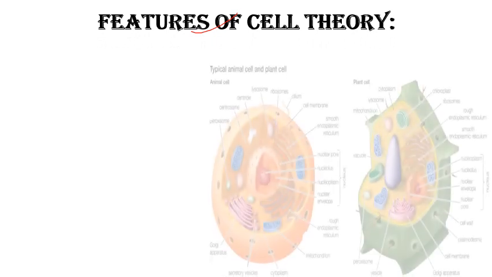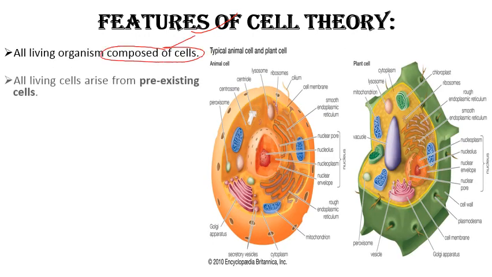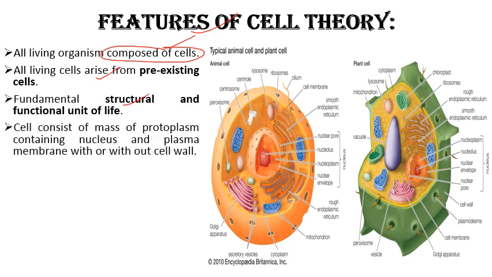Next, features of cell theory. All the organisms are composed of cells. Cells से बने होते हैं सभी organisms, and all living cells arise from pre-existing cells. Cells are the structure and function of life and consist of a mass of protoplasm containing nucleus and plasma membrane with or without cell wall. So animal cells में cell wall नहीं होता है, while plant cell contains cell wall. This is the major difference between plant and animal cell.